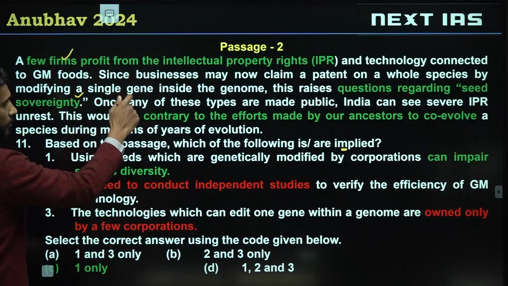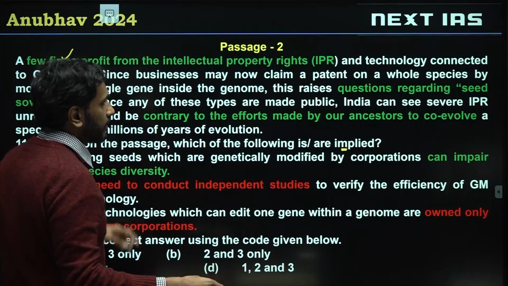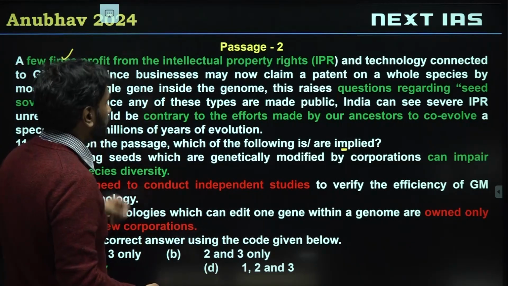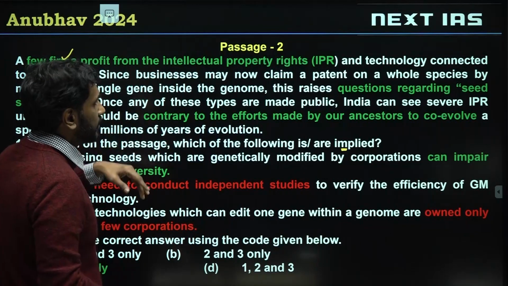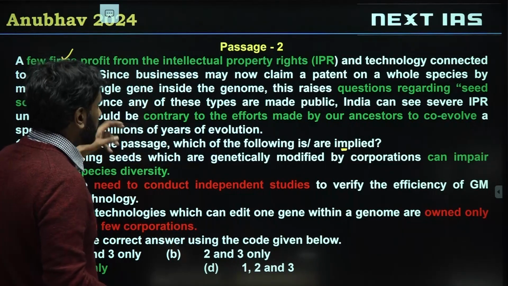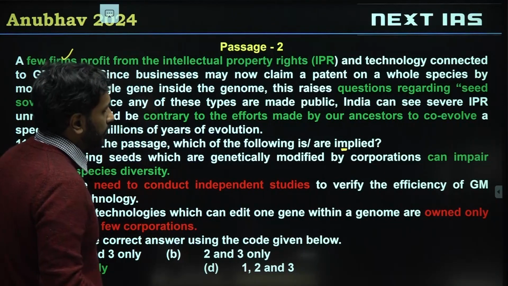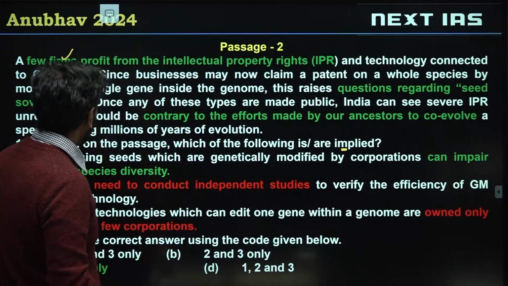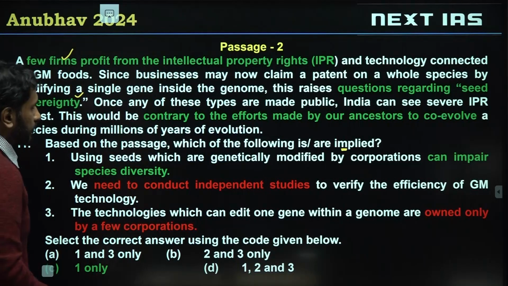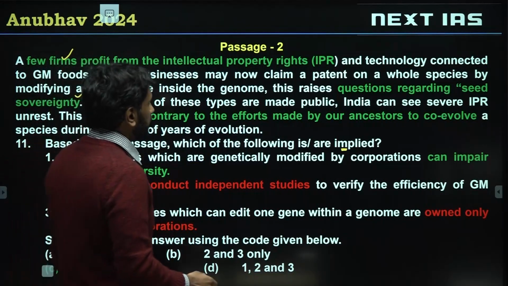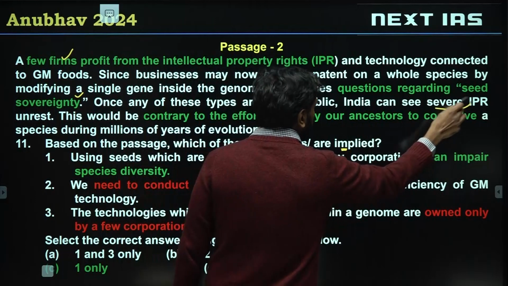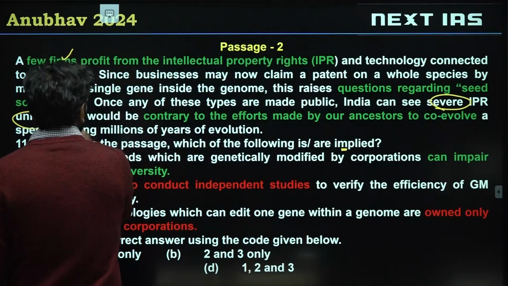Because a few firms profit and own that thing, it raises questions regarding seed sovereignty. Once any of these types are made public, India will see severe unrest. This would be contrary to the efforts made by our ancestors to co-evolve species during millions of years. So we are told that if this is done, India can see severe unrest, IPR unrest.